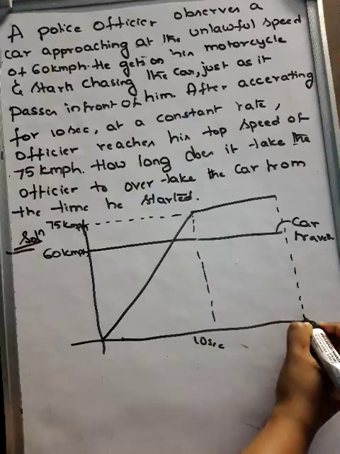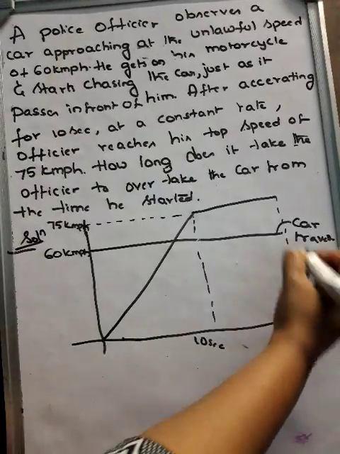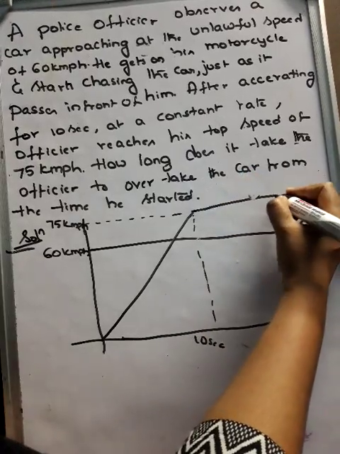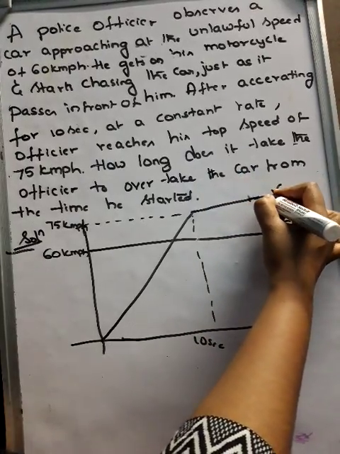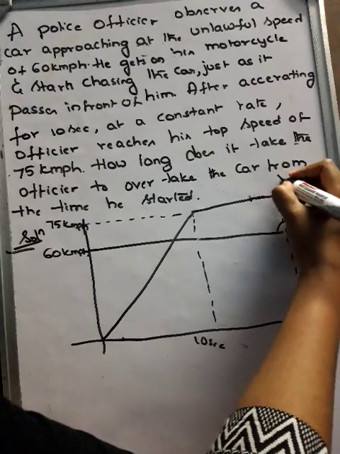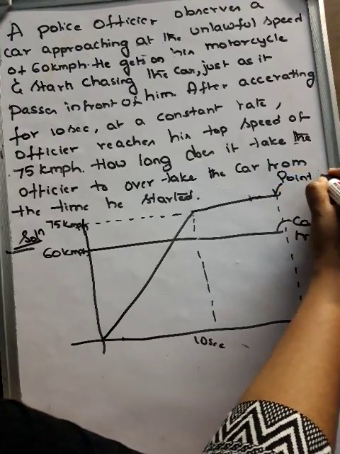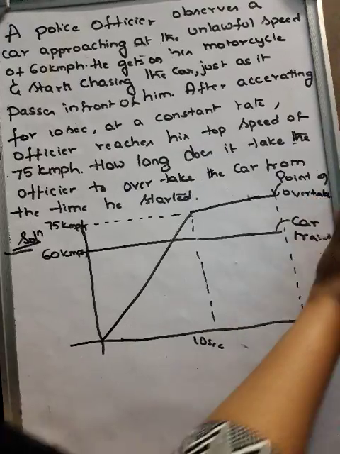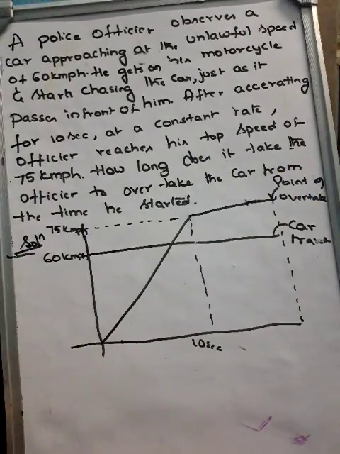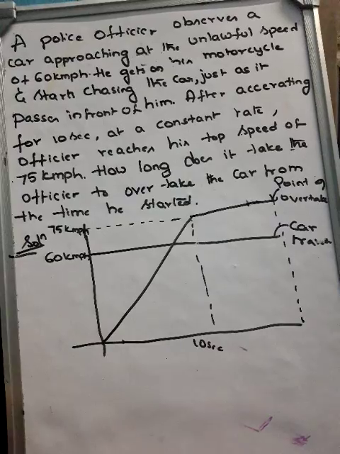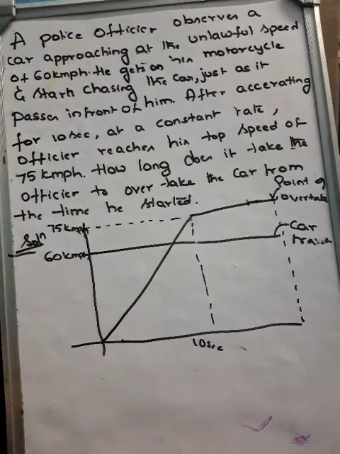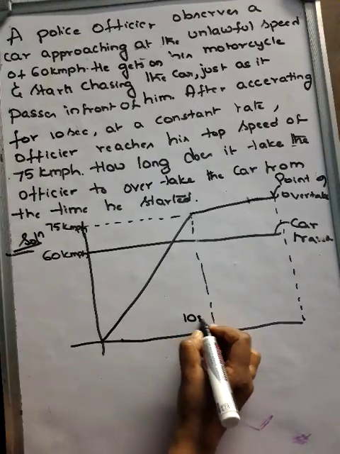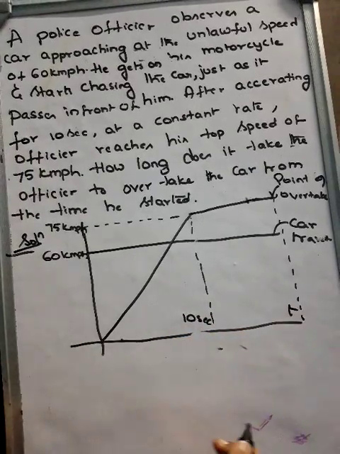This will be the point of overtake, the point where he is going to overtake the car. This is 10 seconds, and this is t seconds.